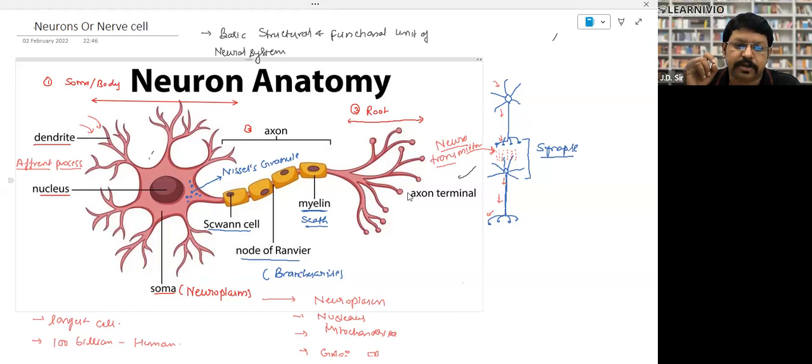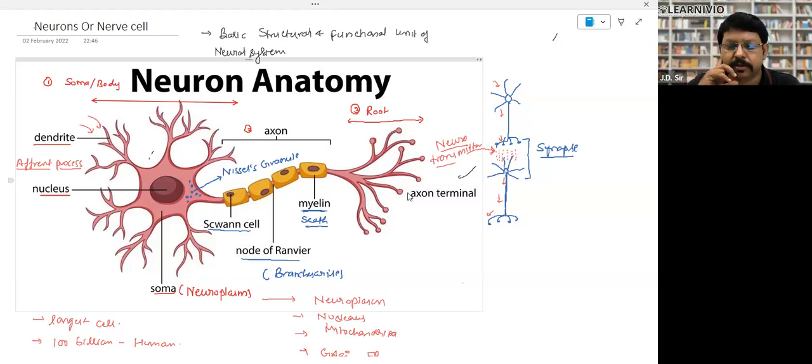Neurons or nerve cells are the basic structural and functional unit of the neural system. It means the basic cell of the nervous system is the neuron. And this is the longest cell, right? These cells do not divide after birth. They just grow and increase their size or length.